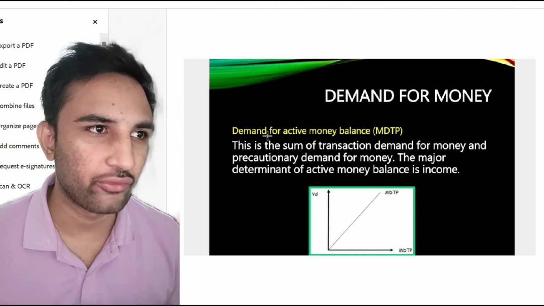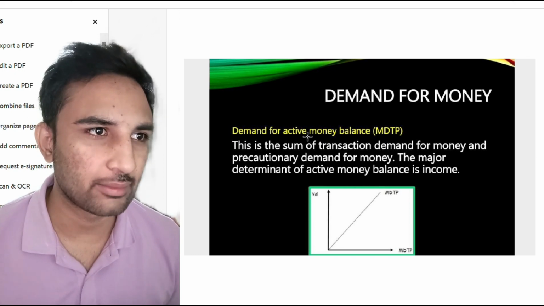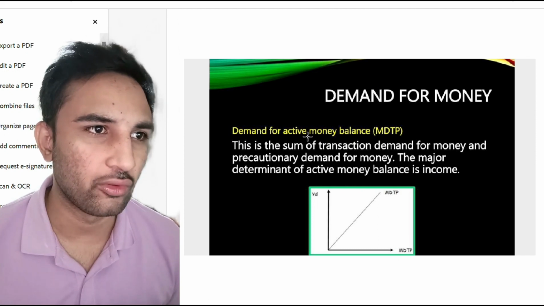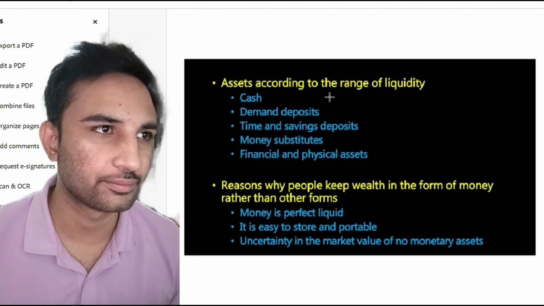Demand for money. Demand for active money balance. This is the sum of transaction demand for money and precautionary demand for money. The major determinant of active money balance is income.